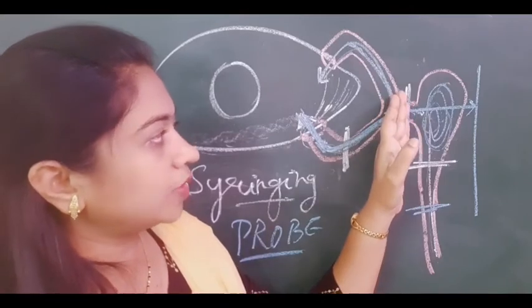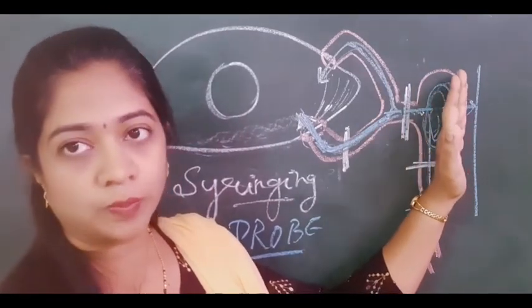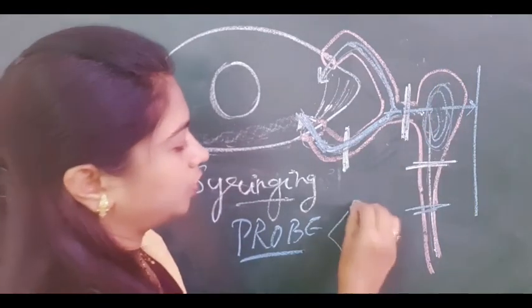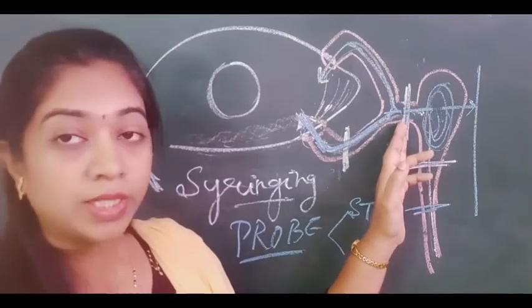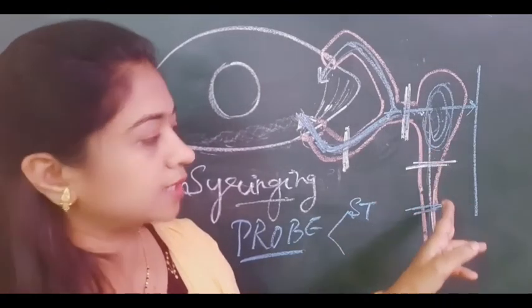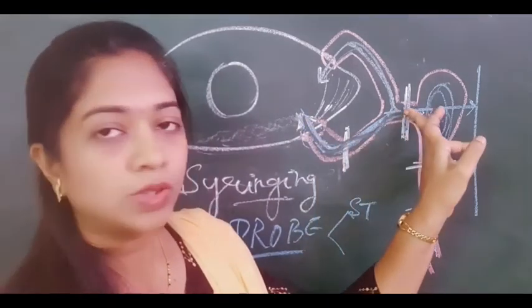If there is common canalicular obstruction, the touch will be a little soft. That is called a soft touch. Suppose there is obstruction at the lower end of the sac or the NLD, then the probe is passed from here and goes through the sac area.